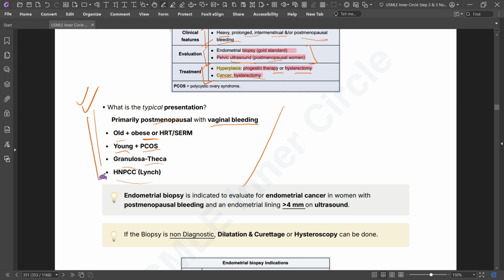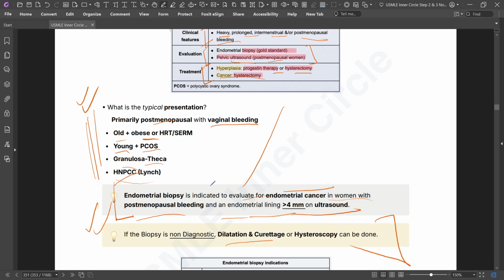So it may present in multiple forms. Endometrial biopsy is indicated to evaluate endometrial cancer in women with postmenopausal bleeding and endometrial lining more than 4 millimeters on ultrasound. If biopsy is non-diagnostic, D and C and hysteroscopy can be done.